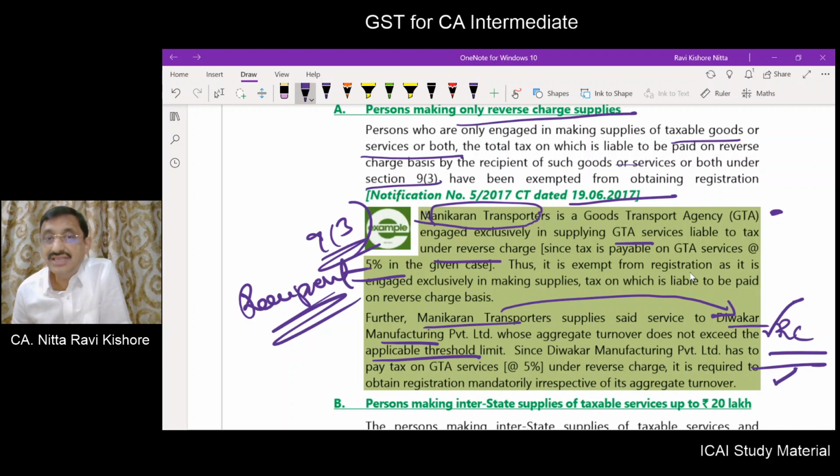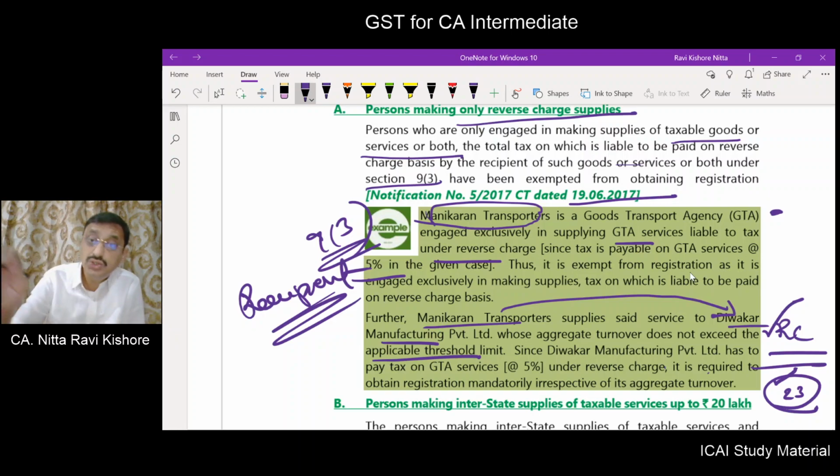But you have to check whether Divakar Manufacturing will come under any of the provisions in section 23. If he does not come under section 23, suppose this fellow Divakar is supplying exclusively exempted goods, he need not get himself registered.